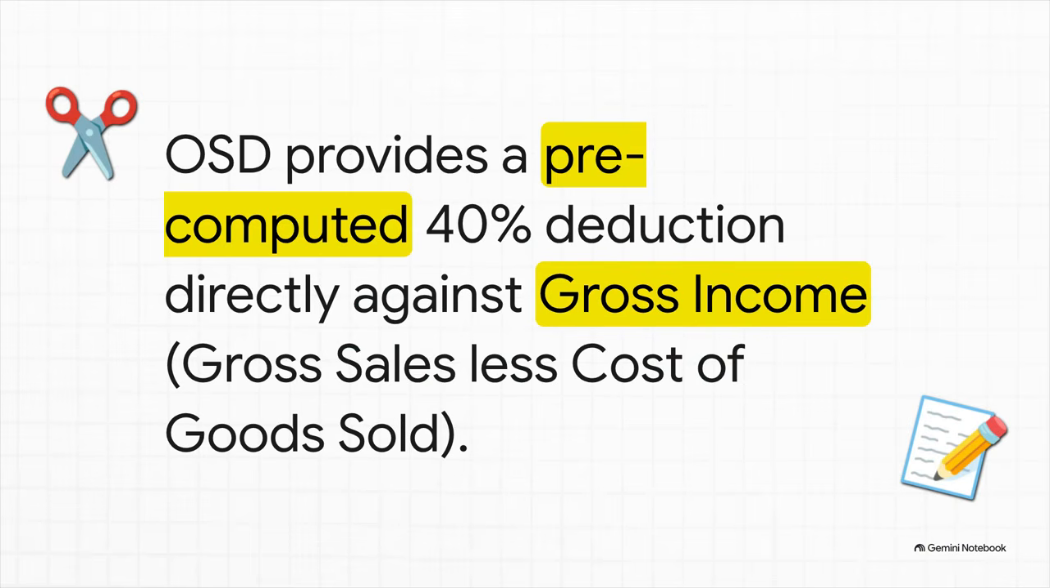For corporations, the optional standard deduction is strictly 40% of gross income, not gross sales, gross income. So gross sales minus cost of goods sold. Here's the beauty of it. If a corporation elects OSD, you literally ignore every single operating expense they list in the problem. They're going to try to distract you with salaries, office supplies, rent. Ignore all of it. Just take 40% off the gross income and you're good to go.